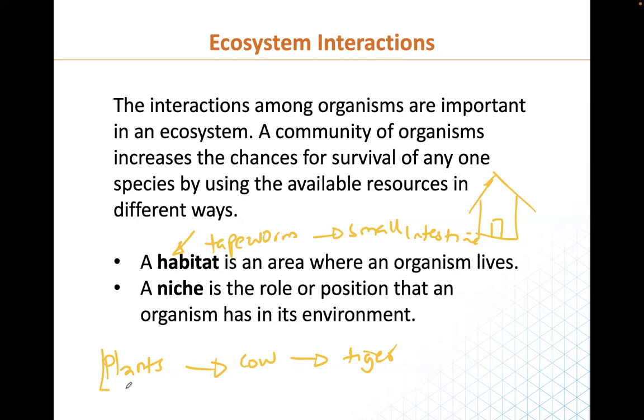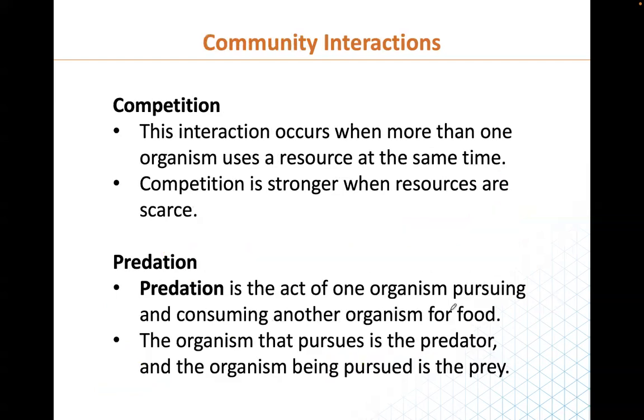So the niche here of the plant is producer, the role it plays in this food chain. The niche of the cow is primary consumer, and the role of the tiger is secondary consumer. So this is what niche is. Niche is the role or position an organism plays in an environment.